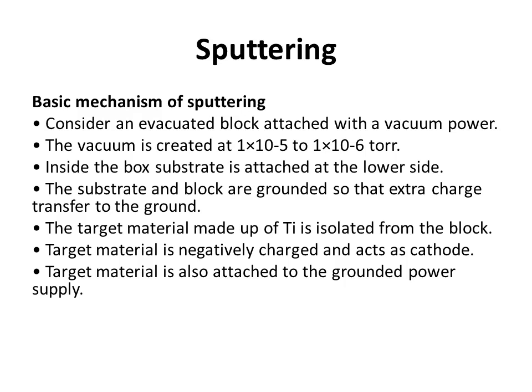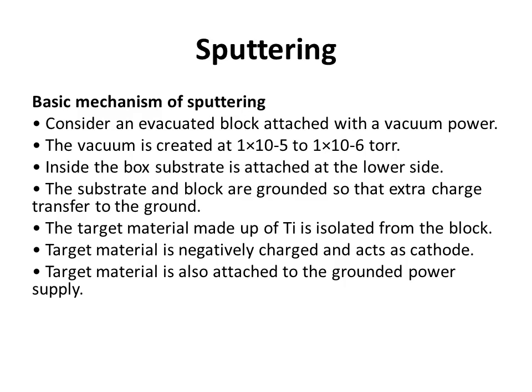The target material, made of titanium, is isolated from the block. The target material is placed in the block. It means the target material is titanium and the substrate is attached at the lower side. The target material is negatively charged and acts as the cathode.